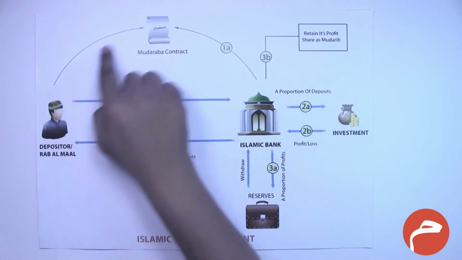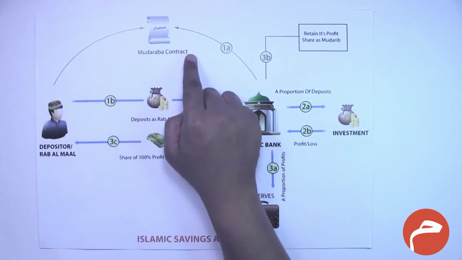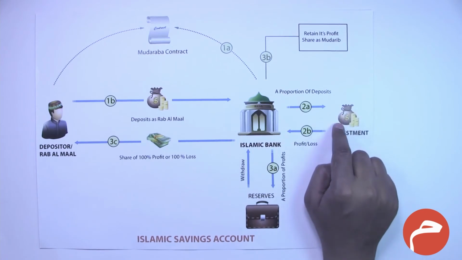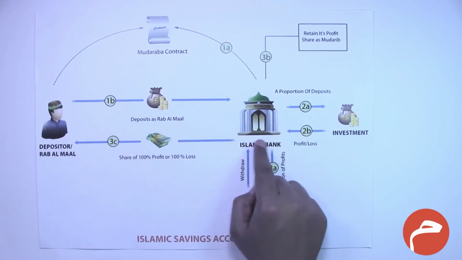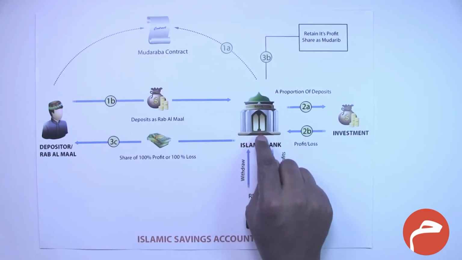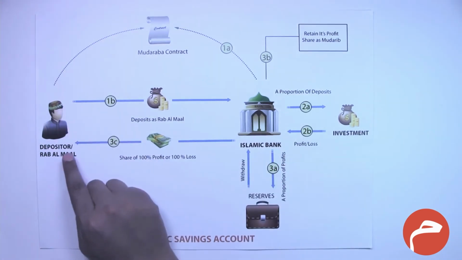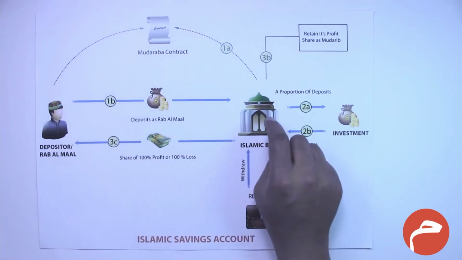What is agreed in the mudaraba contract, as we have discussed earlier, is a profit sharing ratio. Based on whatever profit is generated in the investment, that profit is shared with the depositor. On a monthly basis, the bank calculates the profit generated on its investment, and that profit is shared with the various depositors of the bank, of course based on the amount of investment which the depositor has made with the Islamic bank.